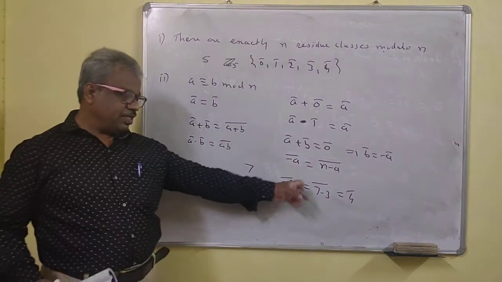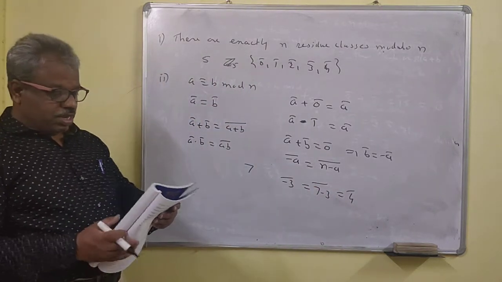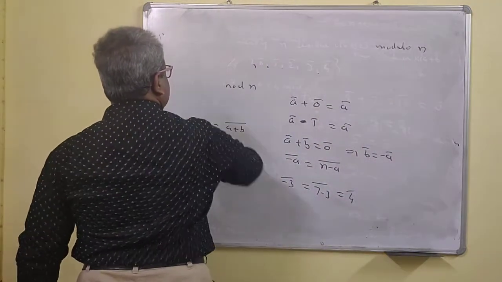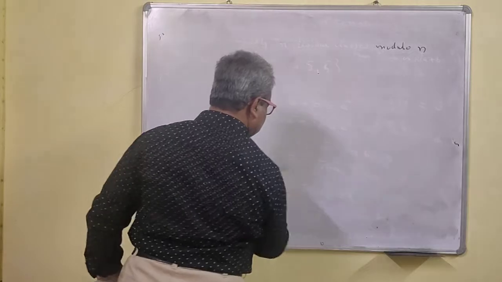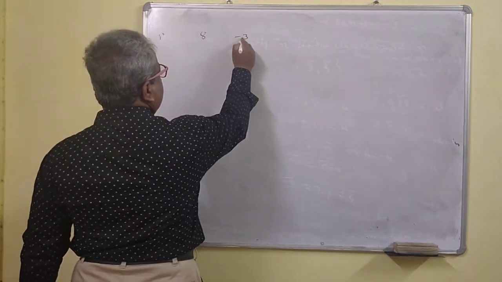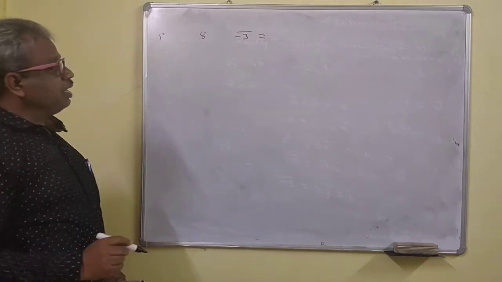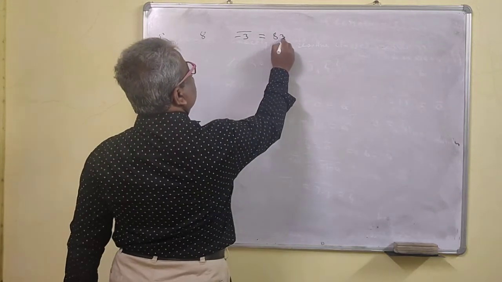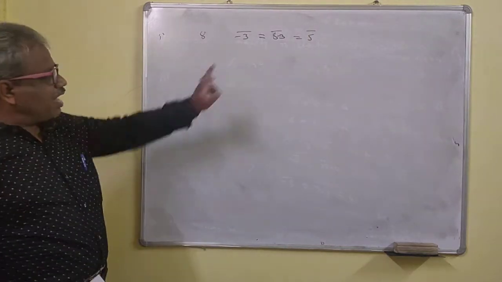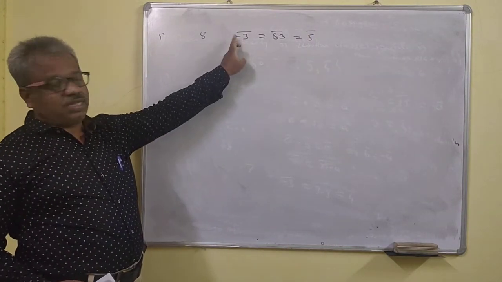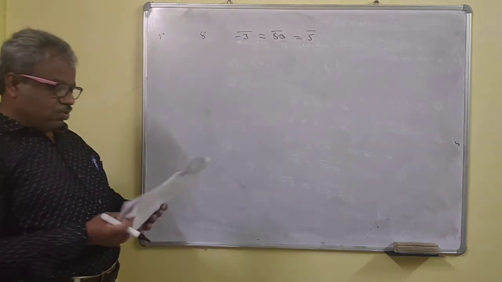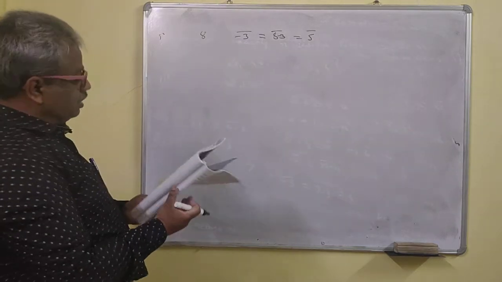For modulo 8, minus 3 bar is 8 minus 3 bar, which is 5 bar. That means just add 8 to the minus 3, and that will be 5 bar. I hope you understand this now.